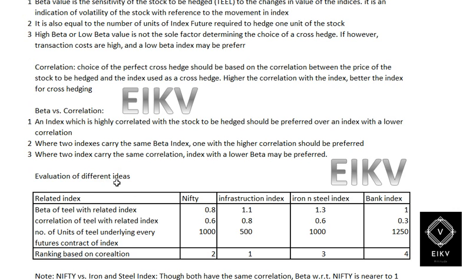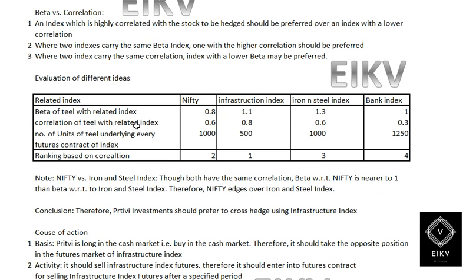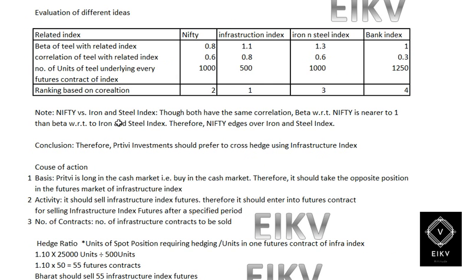So, evaluation of different ideas. Over here, the beta of TEAL Limited with the relative index would be: Nifty 0.8, infrastructure 1.1, steel 1.3, and bank 1. Correlation of steel with the index: Nifty 0.6, infrastructure 0.8, steel 0.6, and bank 0.3. Then we have the number of units, which is 1000, 500, 1000 and 1250.